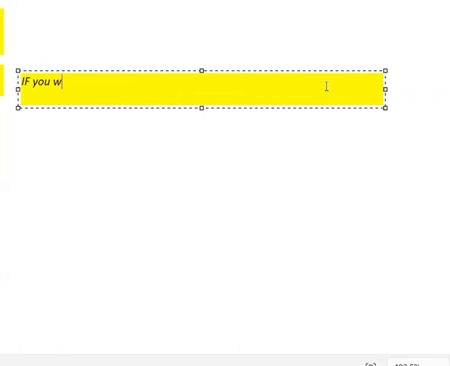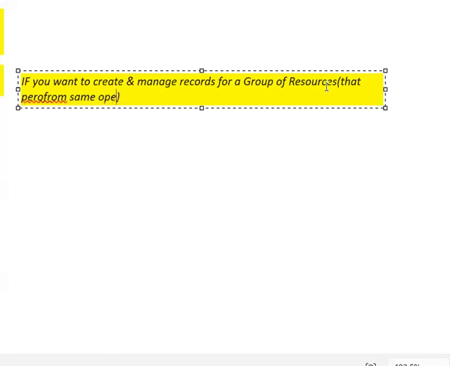If you want to create and manage records for a group of resources, in this case, even those resources will perform the same operations.